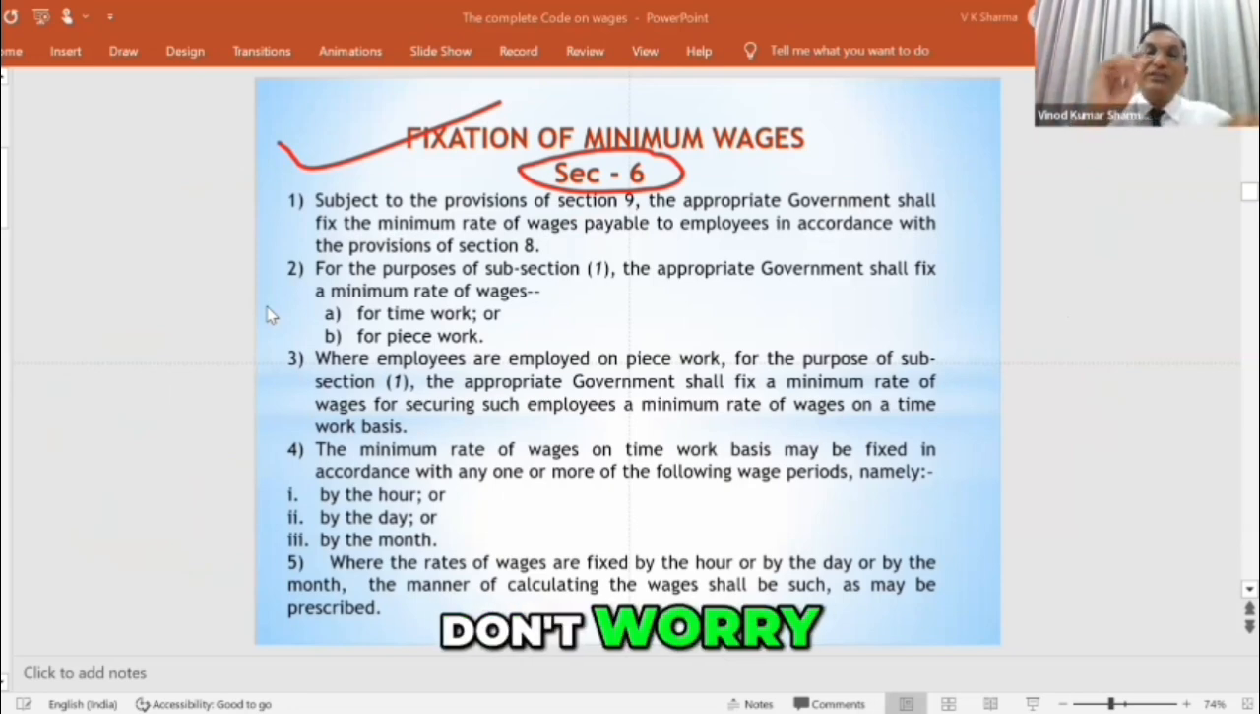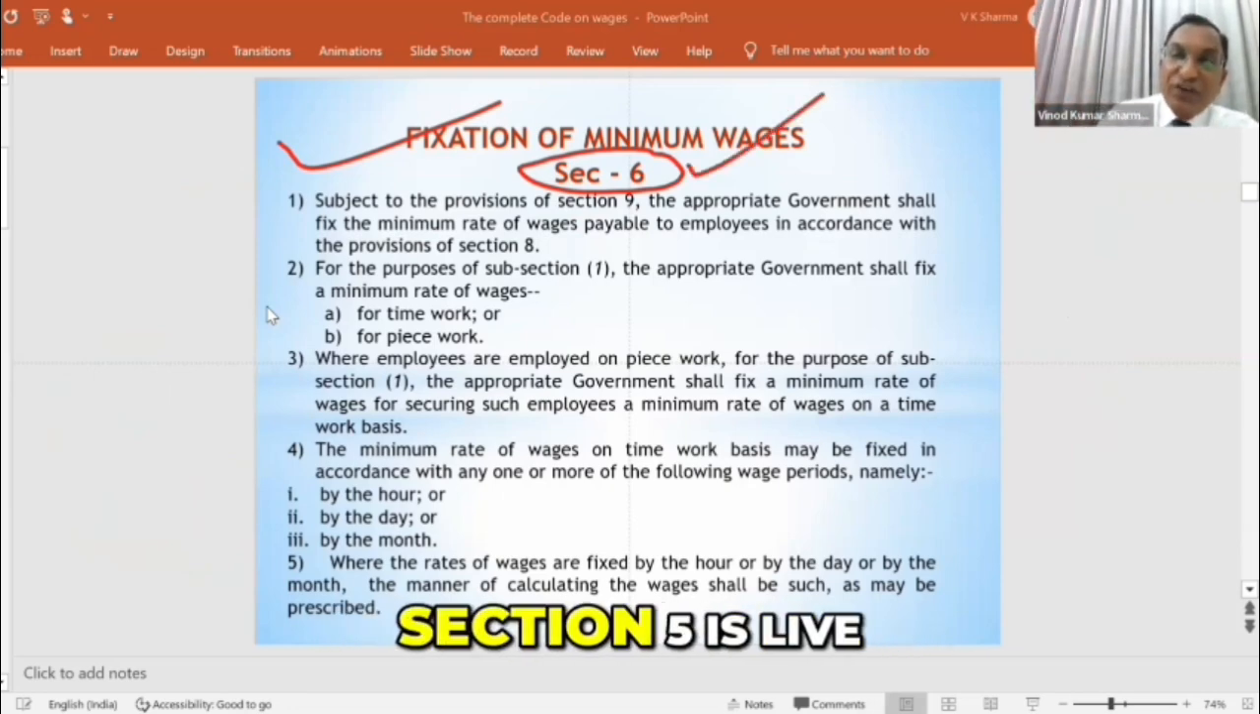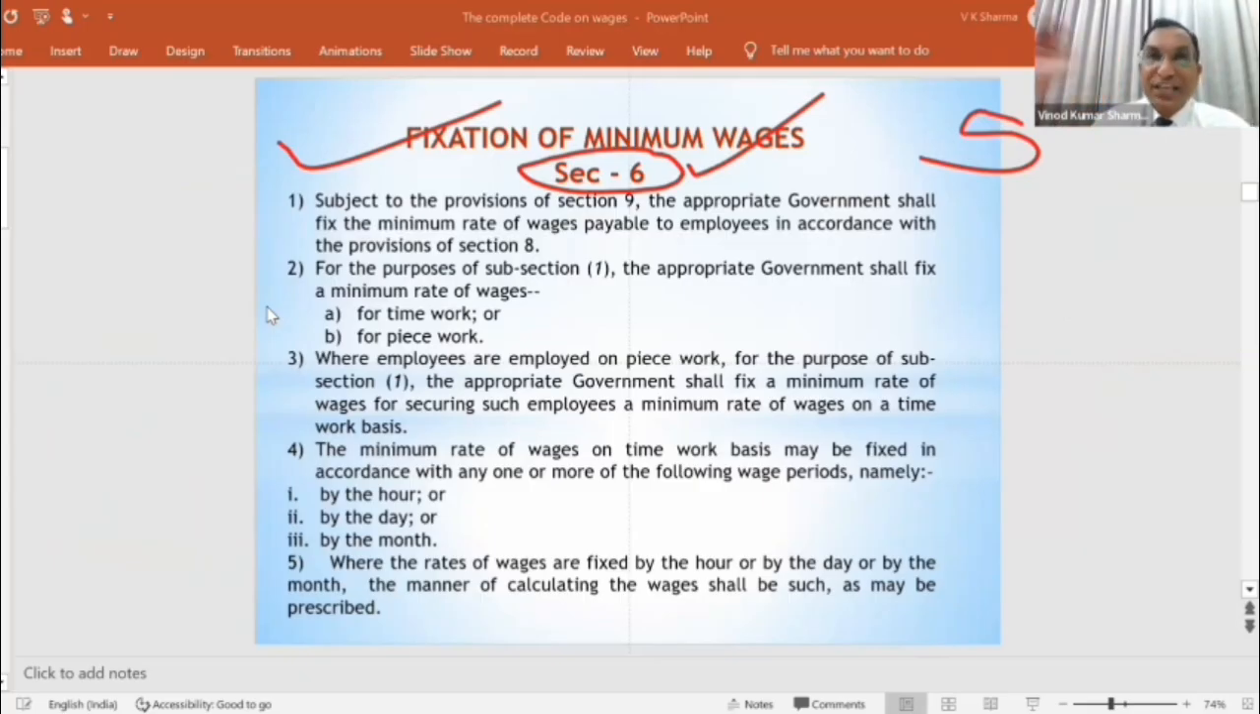Don't worry, your section 6 is live, section 5 is live. They cannot be overruled.